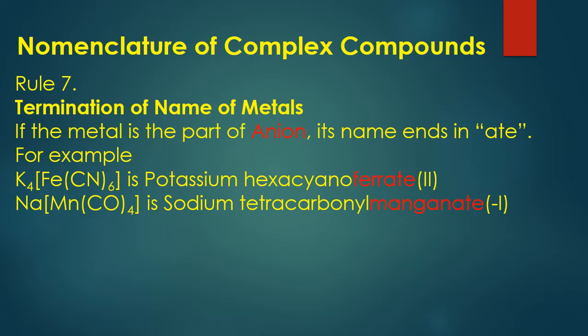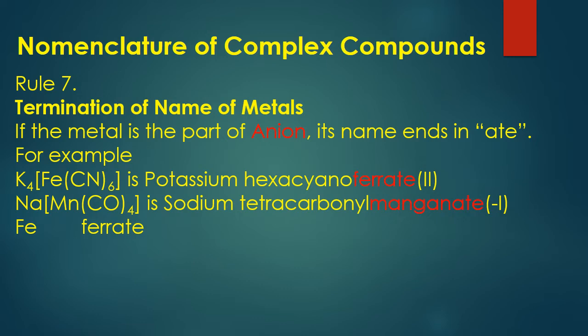Another example is Na[Mn(CO)4]. This is sodium tetracarbonyl manganate(-I). Here the word manganate is used for manganese because it is part of the negative ion and its oxidation number is -1.